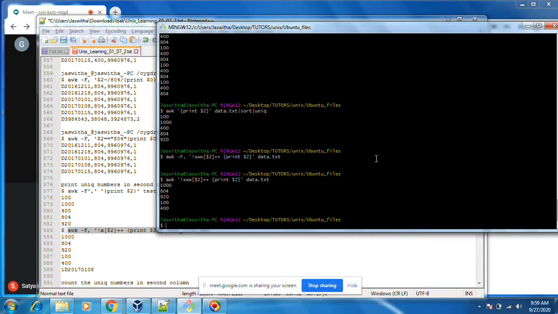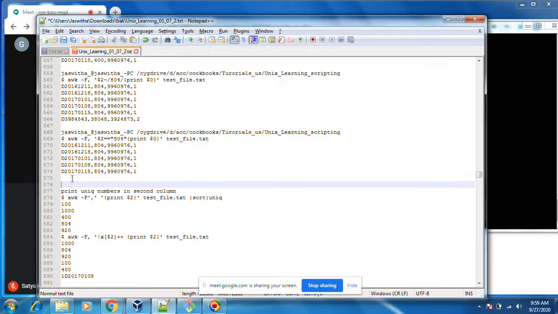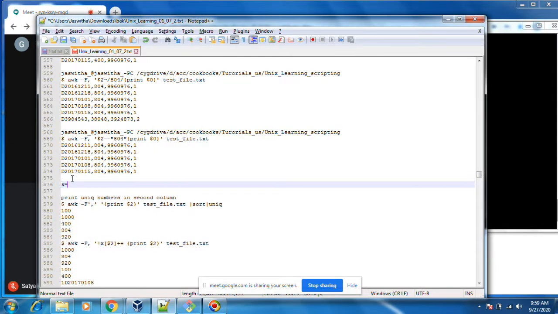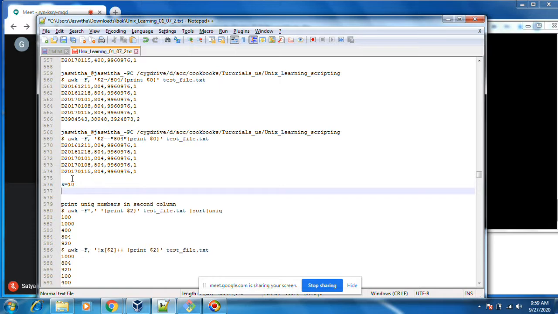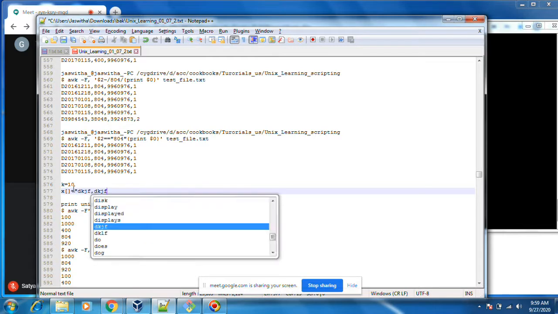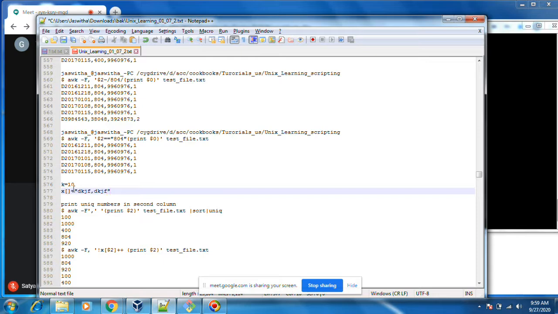Okay, how it works? First of all, an array stores multiple values, whereas a single variable stores a single value. Suppose x equal to 20 or 10. This is a variable, and this variable holds a single value, whereas an array stores multiple values, something like this. That is called an array.